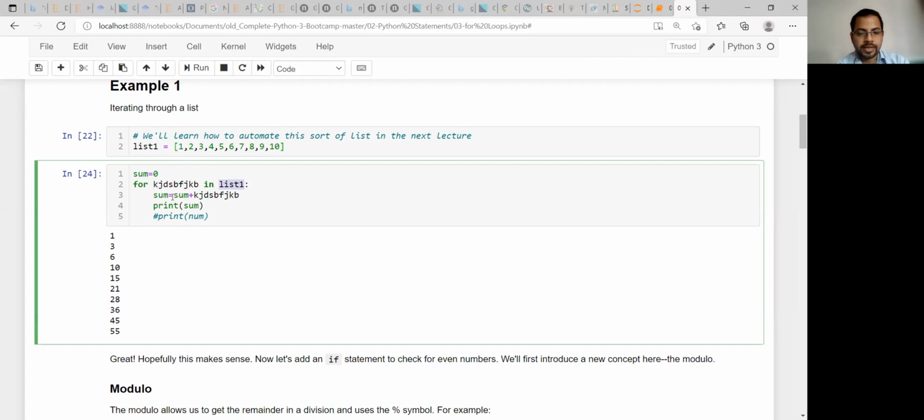Now in the next line, what it is doing is incrementing this sum value, which is already 0 here, with the first value in the list. And that result, the total value, will be stored in the same variable name sum. There is no problem. And now you are printing that sum.